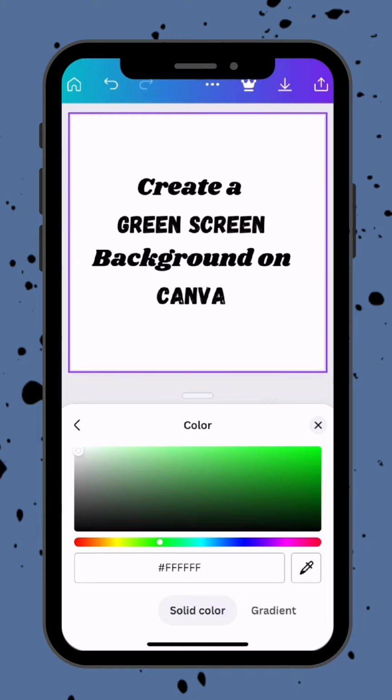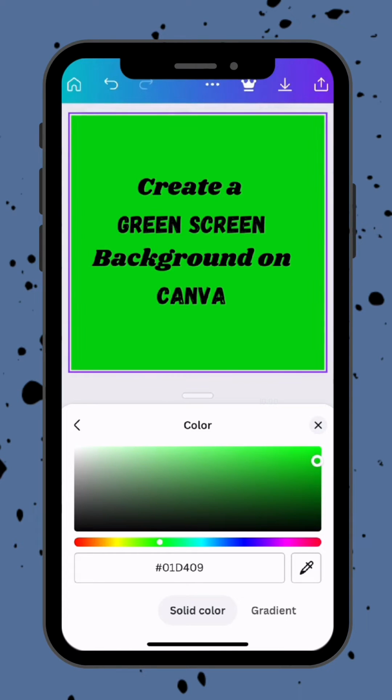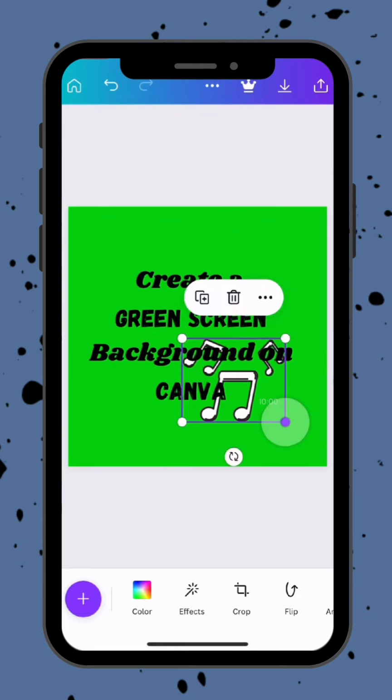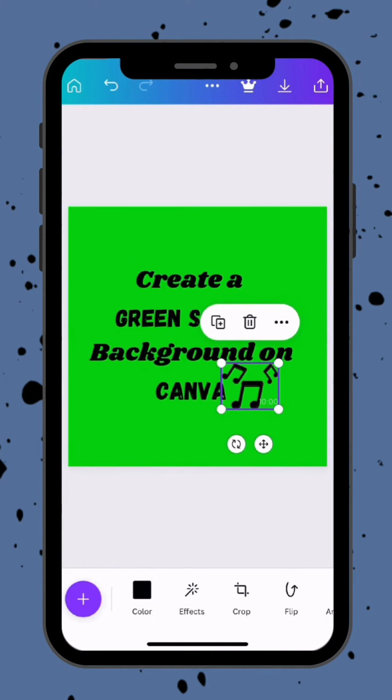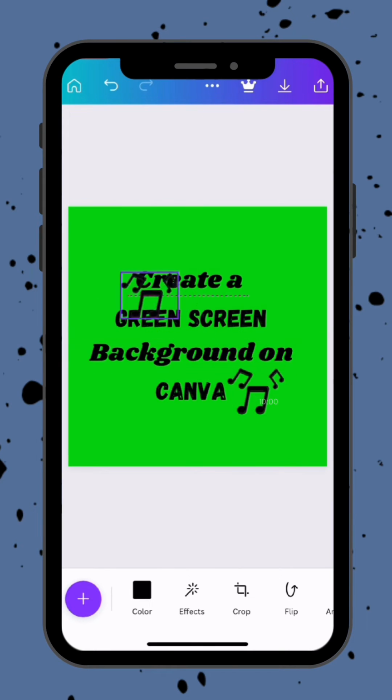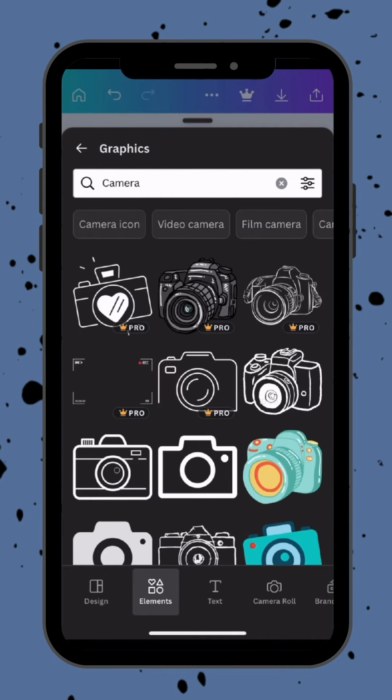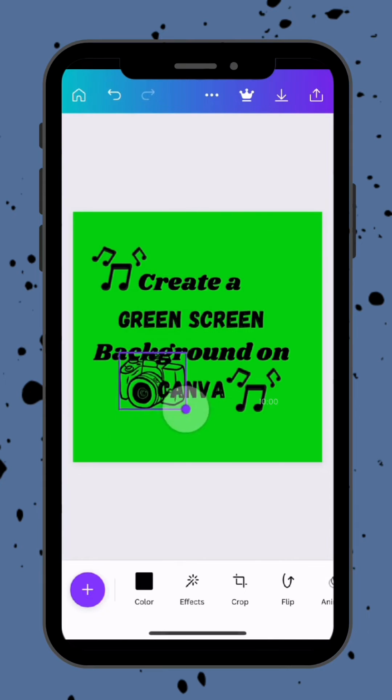I normally do like this light green. I don't know, it just works for me. I haven't done like a dark or weird green. Once you've done that, you're going to add any elements you want. I just added music notes to kind of fill in the blank spaces. And then I'm also going to add a camera because we're talking about editing.